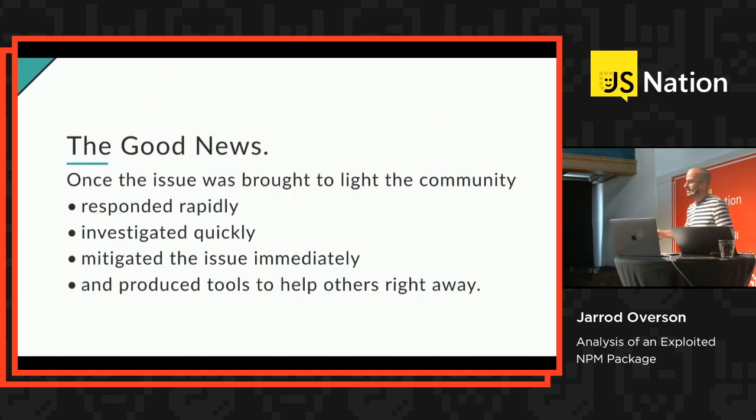So the good news is that as soon as this came to light, the community rallied around it instantly. You had a bunch of independent researchers. You had people like me who reverse engineer things, and as soon as they saw this, they dropped everything and tried to focus on it to see what was going on. And then once it was found out, people were notified. Tools were written in order to make sure that it was mitigated, or you were able to detect whether or not it affected you, and if it did, to mitigate whatever that effect is.